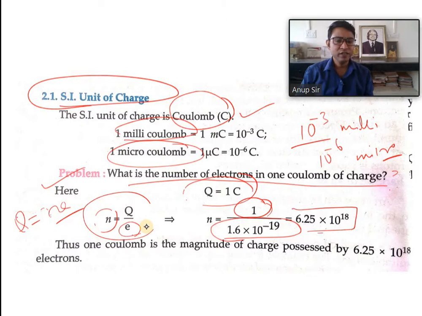That's a huge value. It means this number of electrons together constitute 1 coulomb.